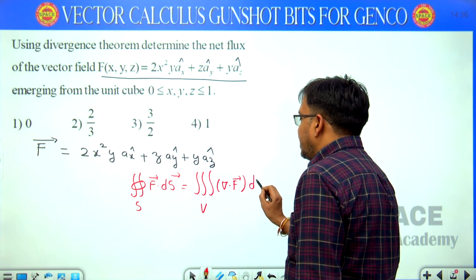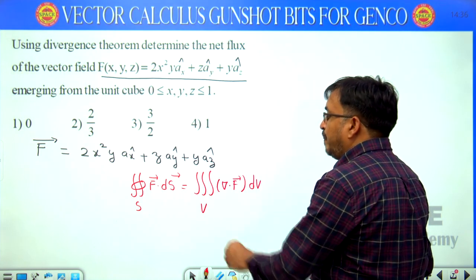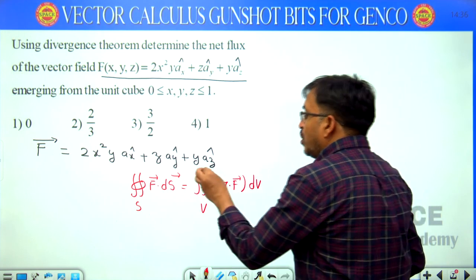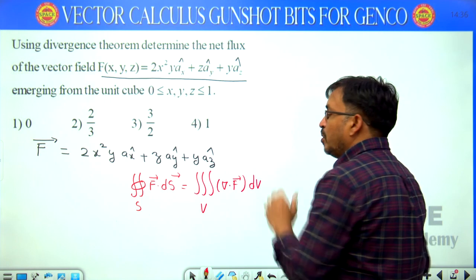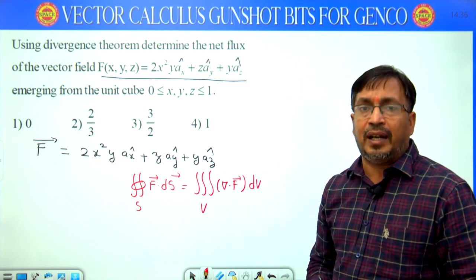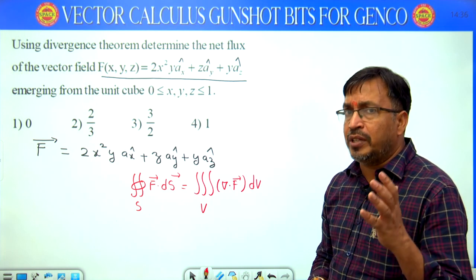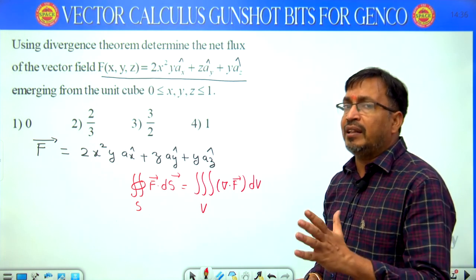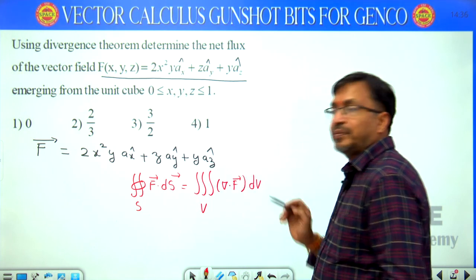The importance of this divergence theorem is that a closed surface integral is converted into a volume integral and vice versa. So he is asking using the divergence theorem what the flux is, so just calculate this value.